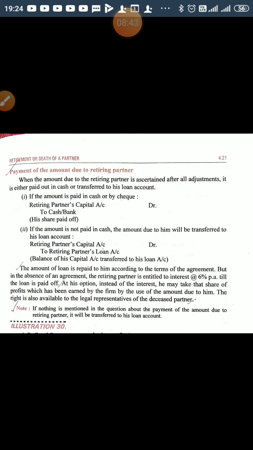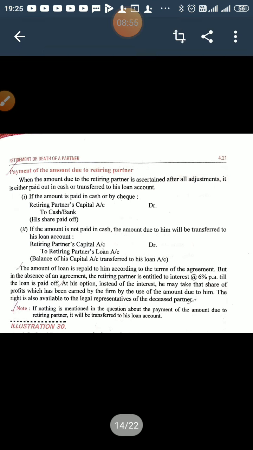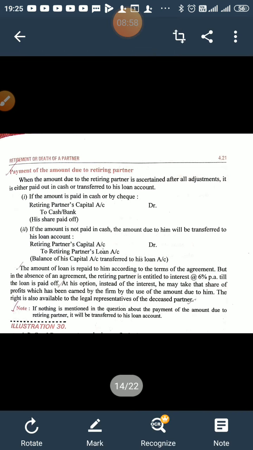If the full amount is not yet paid, then the whole claim of the retiring partner will be transferred to his loan account, because after retirement he is no more a partner of the firm. So his claim should be treated as an outside liability.